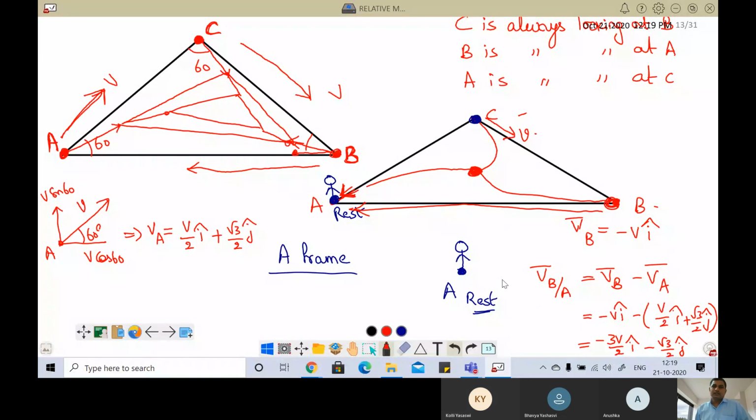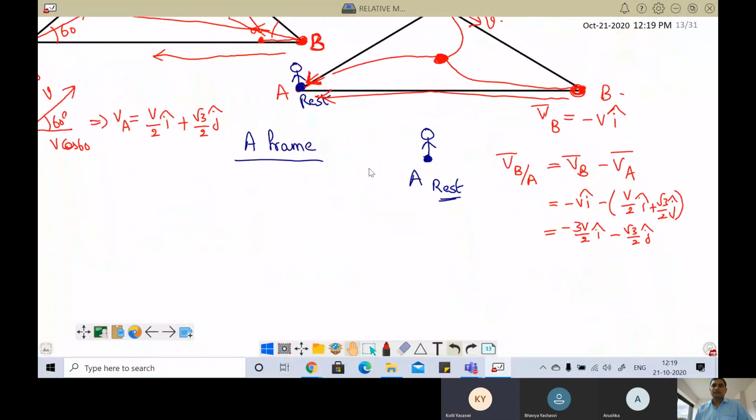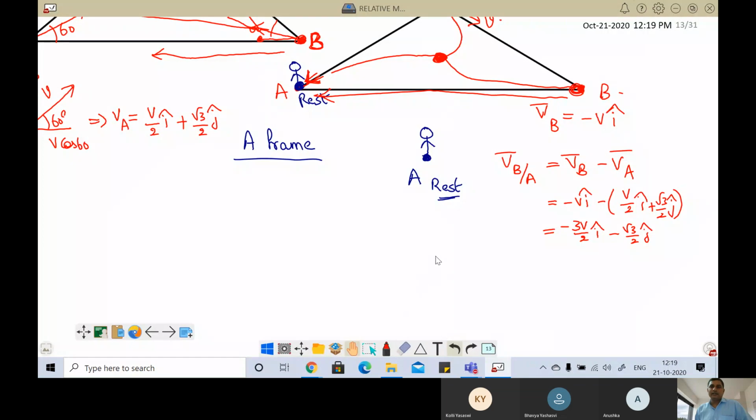Okay, so now, are you understanding? So now, that means when you stand on A, A is at rest, and if you observe B, B is having velocity in which side? X is negative, Y is negative. X is negative means this side, and Y negative this side. Third quadrant, sir. Correct.